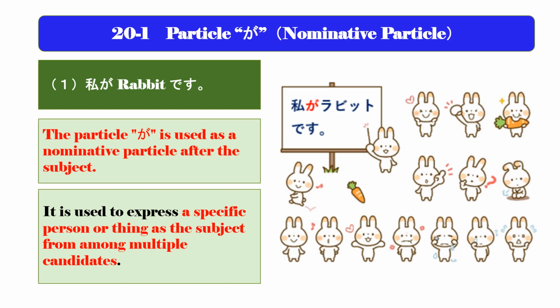If there are many people here and someone asks, "Who is Rabbit Boy?" you can answer, "I am Rabbit." In this case, you can say in Japanese, 私がラビットです。 This particle is always used as the nominative particle. Usually, the role of the subject is to express a specific person or thing as the subject from among multiple candidates, so it is the general particle that indicates the subject.